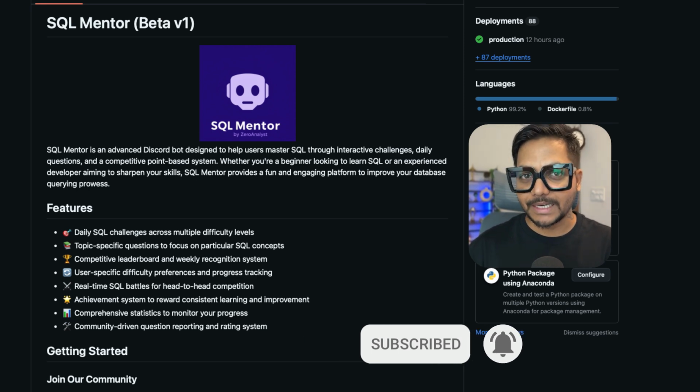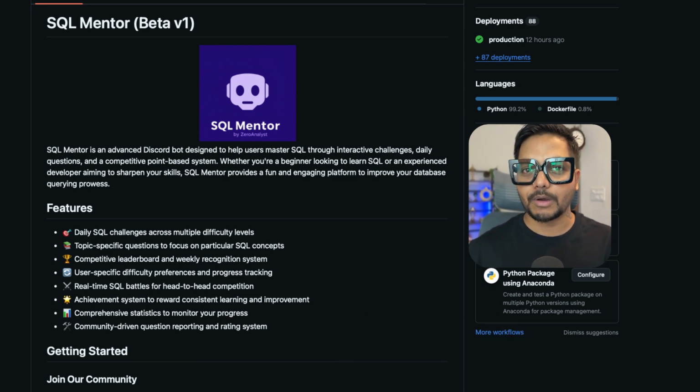One of the advanced features of this bot is that it is going to track your progress, like daily progress, weekly progress and monthly progress. It is also going to award you different badges based on your achievements, like how many questions you have solved. Based on that, beginner, medium and advanced, all those different levels of badges it's going to assign to you.